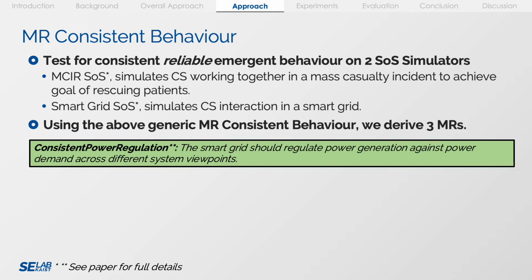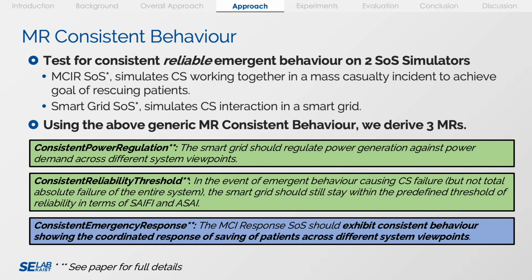The first one is consistent power regulation, where the smart grid should regulate power generation against power demand across different system viewpoints. The next one is the consistent reliability threshold, where in the event of emergent behavior causing constituent system failure, but not total absolute failure of the entire system, the smart grid should still stay within the predefined threshold of reliability in terms of reliability metrics. The consistent emergency response is that the mass casualty incident response SOS should exhibit consistent behavior, showing the coordinated response of saving of patients across different system viewpoints. Please refer to the paper for full details.